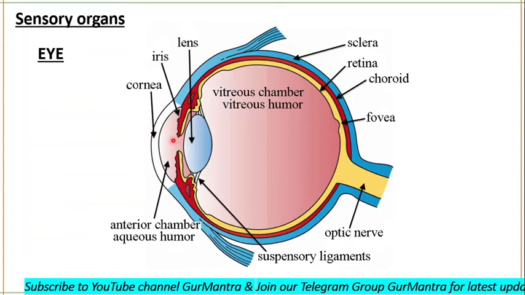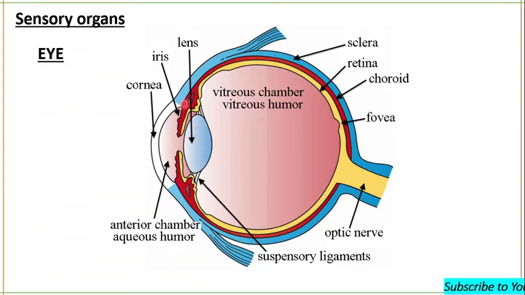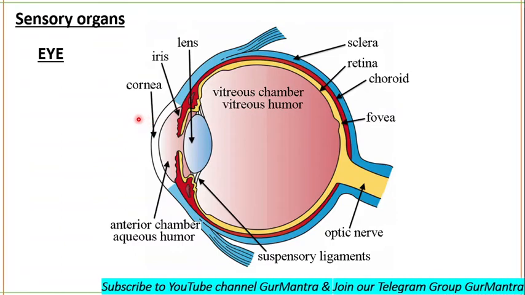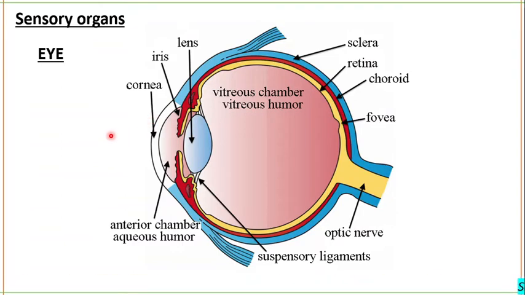The cornea is a transparent coat, and it covers the iris, which is the colored part of the eye. Because the cornea is curved, it helps focus light onto the retina.